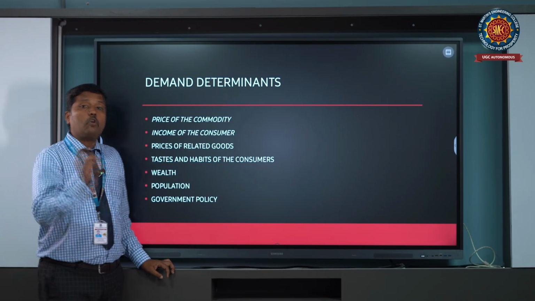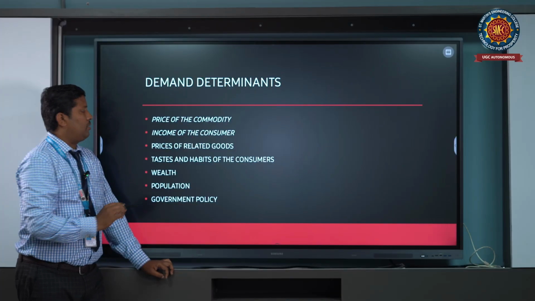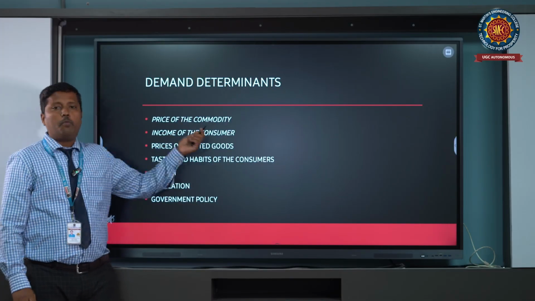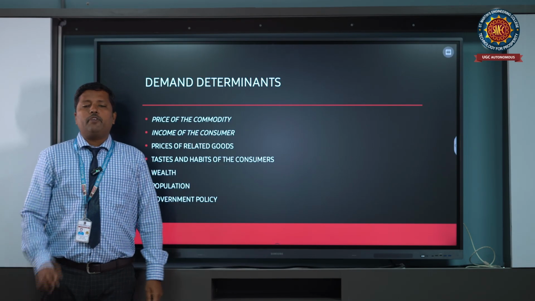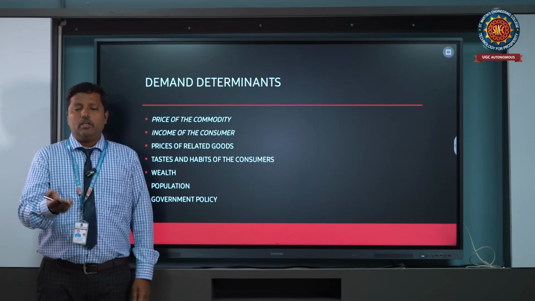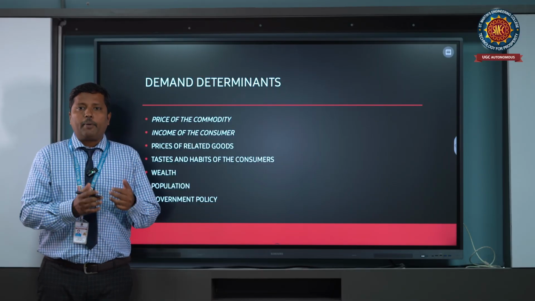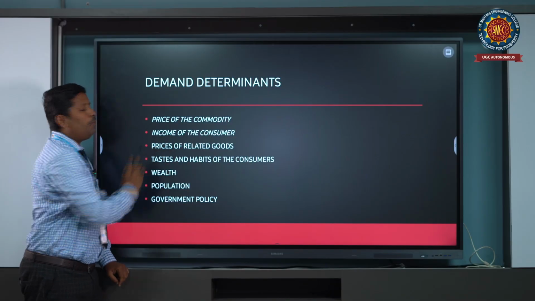So that is the concept of the demand function. Now we are explaining the demand determinants, the first being the price of the commodity, which means how much the product or commodity costs.